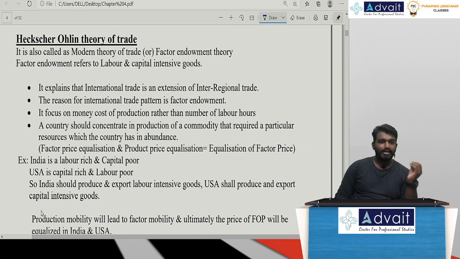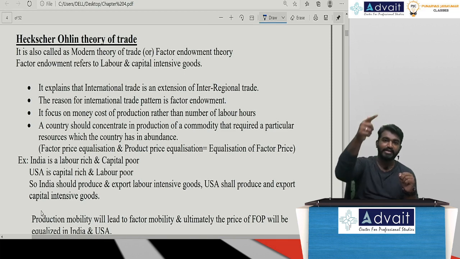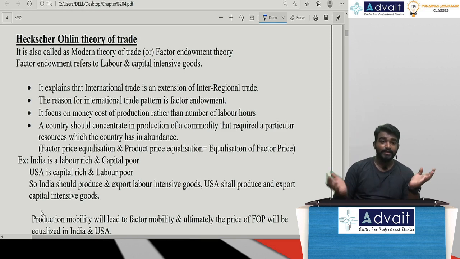Now, in India, because of the high availability of labor, even the cost of labor is not that high. Whenever something is available, the cost will not be high. Whichever we have a scarcity of, whichever we are lacking, those elements will always be higher, or the cost will be more. In India, capital is considered very costly. In USA, labor is considered very costly because they don't have enough labor supply.